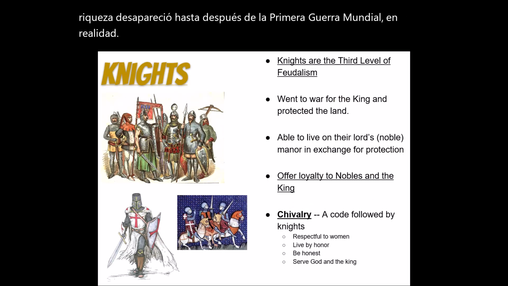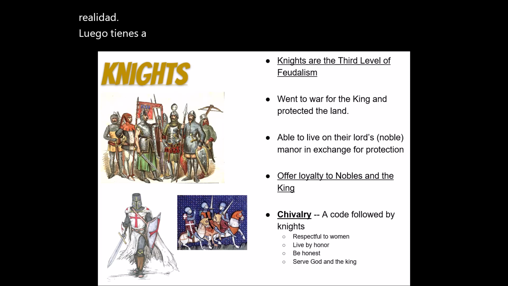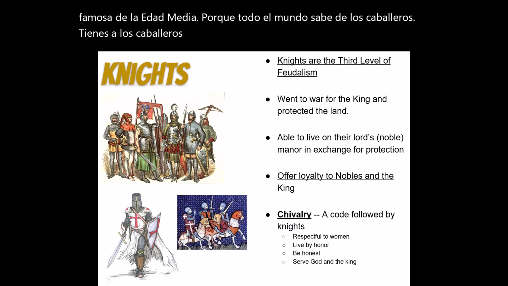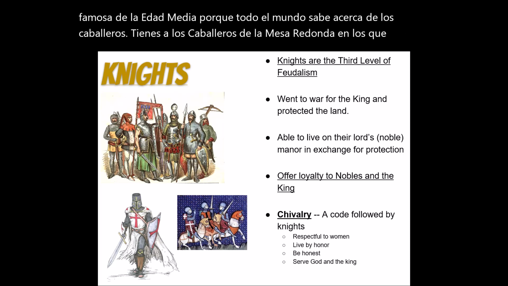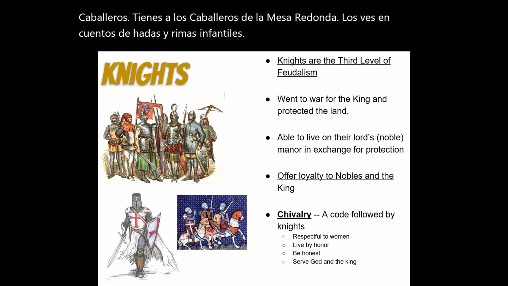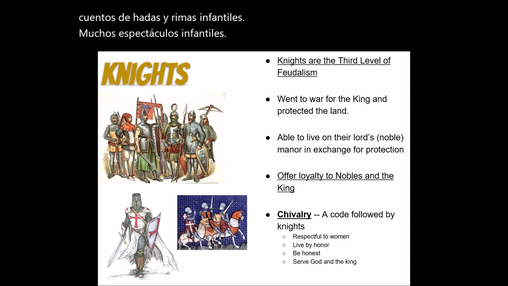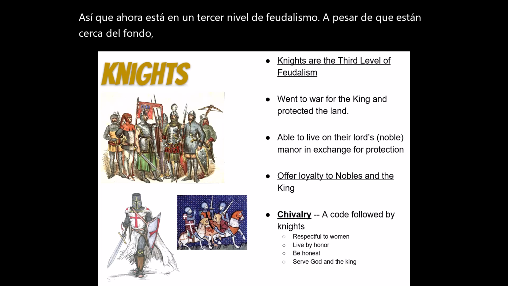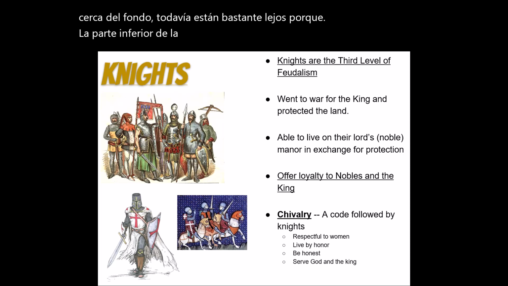Then you have the knights. This is probably your most famous part of the Middle Ages because everyone knows about the knights. You have the Knights of the Round Table. You see them in fairy tales and nursery rhymes. Lots of children's shows, especially in the West. So knights are the third level of feudalism. Even though they are close to the bottom, they are still pretty far up because the level below is a huge level.